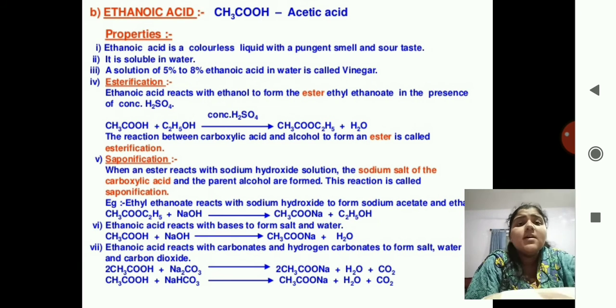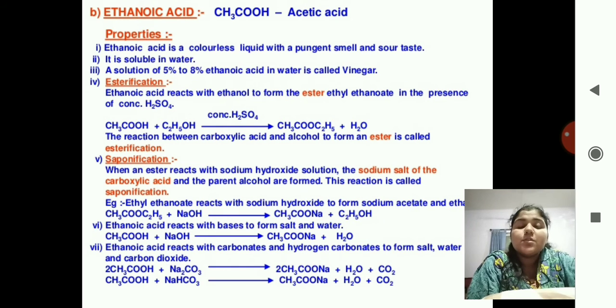Next we have saponification. Saponification is the process which is used to make soaps. Therefore it is known as saponification. Okay, when an ester reacts with sodium hydroxide solution, the sodium salt of the carboxylic acid and the parent alcohol are formed.